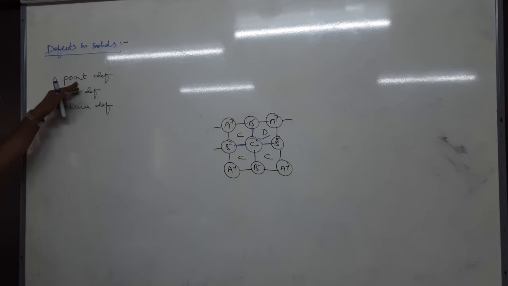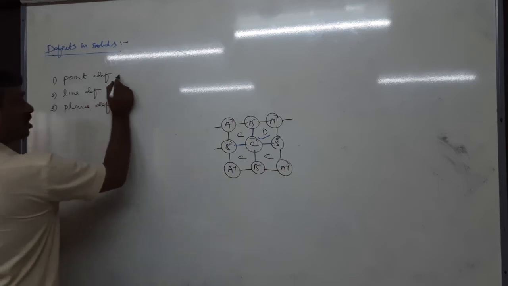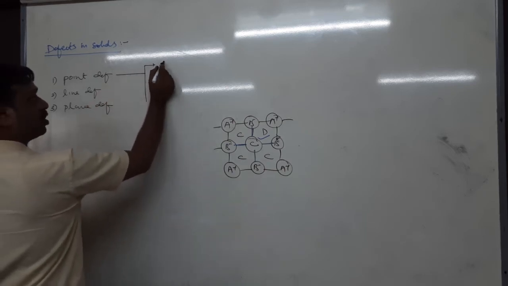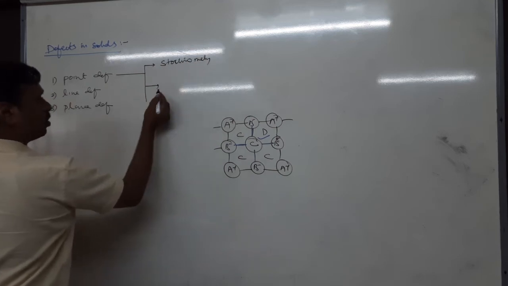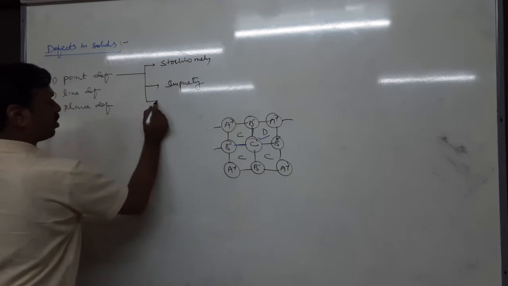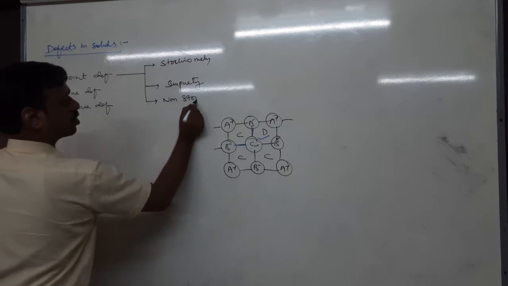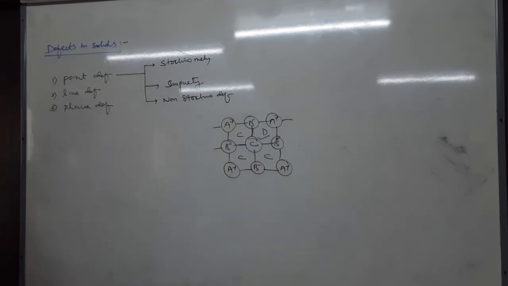Point defect is the defect which arises due to irregular arrangement of lattice points. Due to irregular arrangement of lattice points, a defect will arise. These point defects are further classified into types: one, stoichiometric defect; two, impurity defect; three, non-stoichiometry defect. So stoichiometry, impurity, non-stoichiometry.